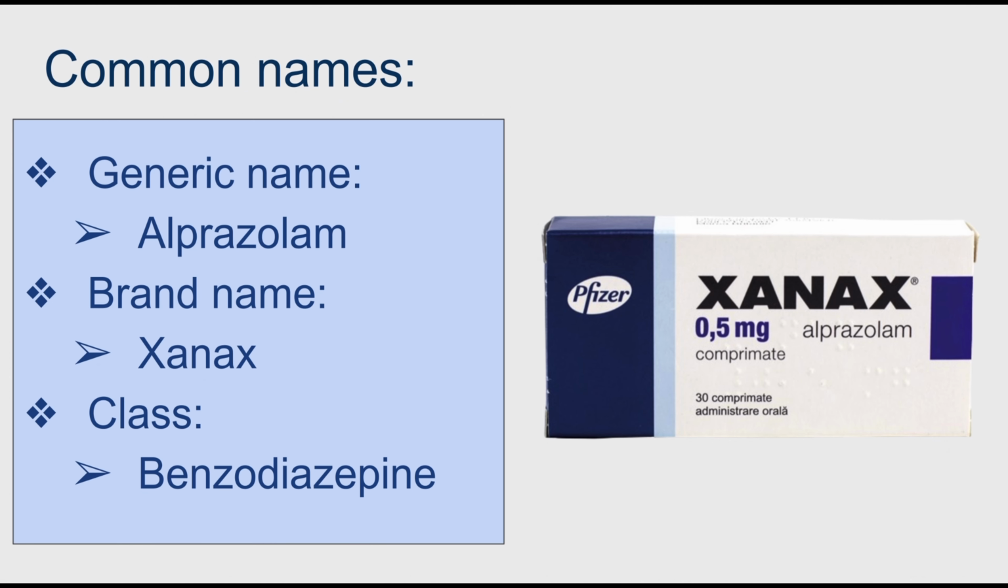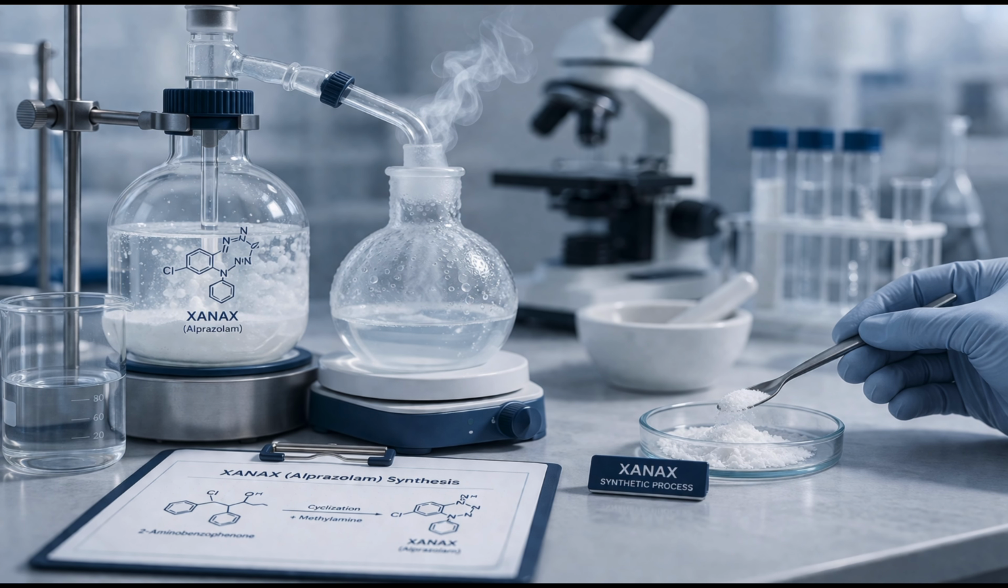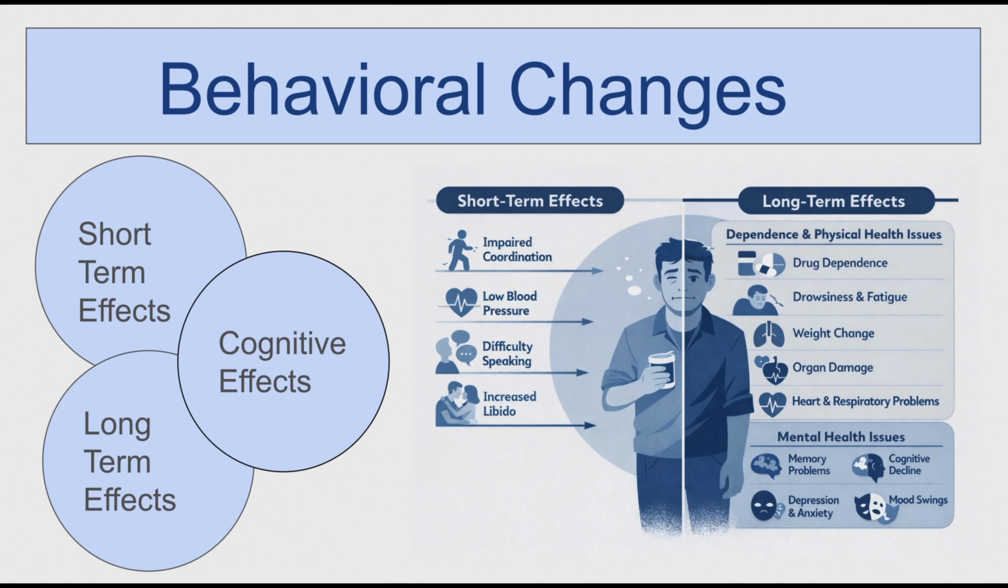Xanax is the brand name for the drug alprazolam, which belongs in the benzodiazepine class, which is important for later as it is a central nervous system depressant. Xanax is synthetically produced and is manufactured in a lab. It is commonly available in tablet and oral solutions. Here is an example of what the Xanax looks like when it is being synthetically produced.